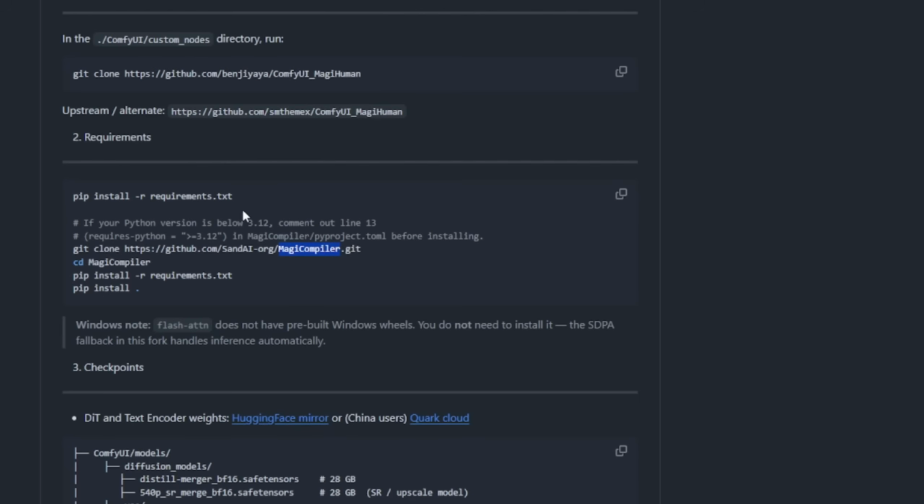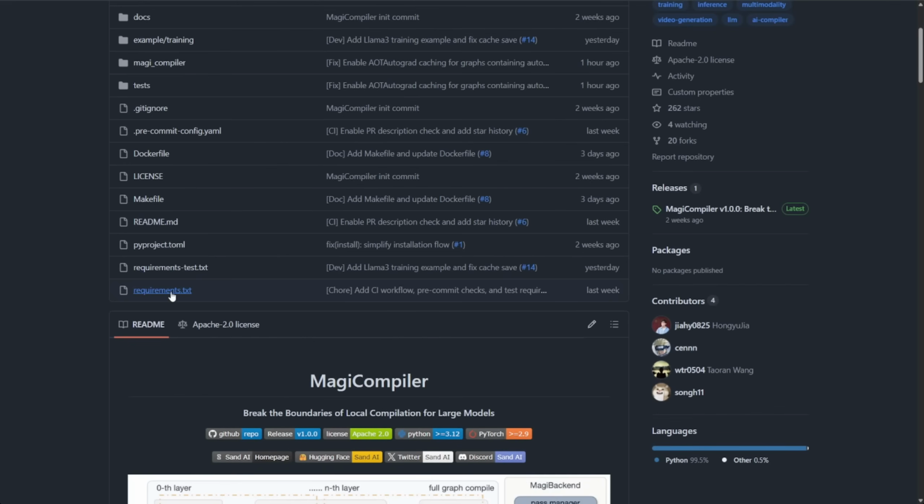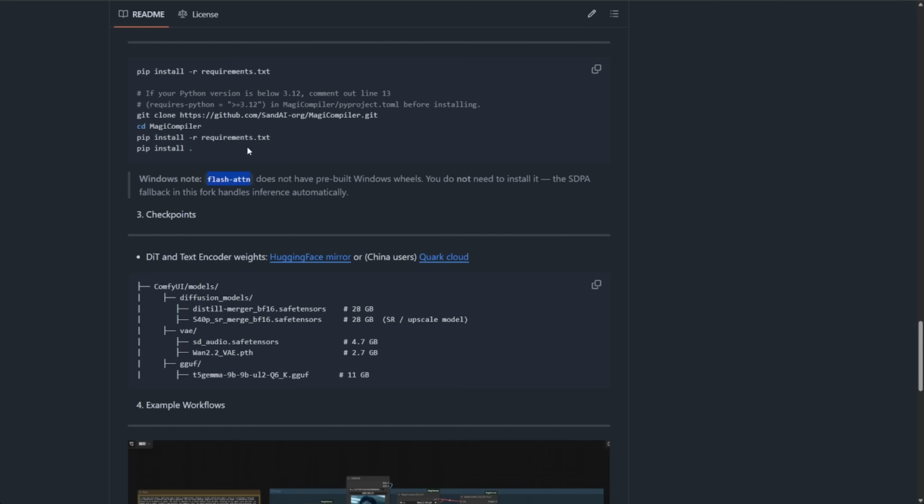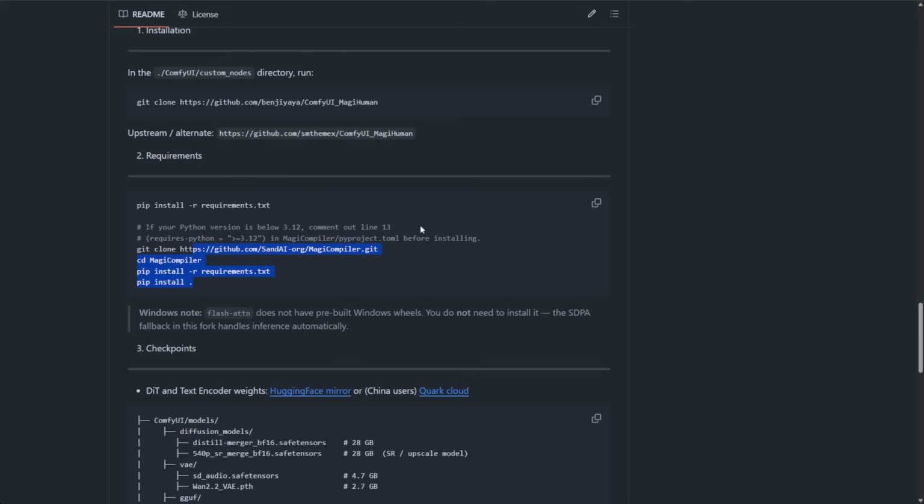You might not be able to directly install dependencies like flash attention via the command line. Specifically, the requirements.txt includes Triton, which doesn't play nice with standard Windows command lines. You'll need the Windows-specific Triton build. I've posted the exact command prompt in the description below. Go check it out. Also, regarding flash attention in this compiler, since I changed my fork to fall back to SDPA for ComfyUI PyTorch, you won't need to stress about flash attention errors anymore. It just works.